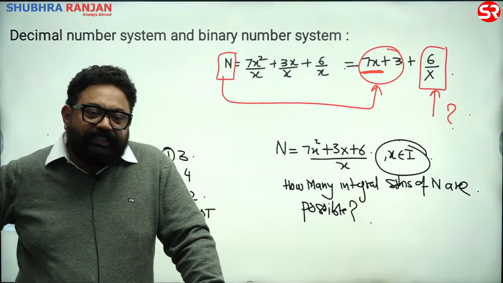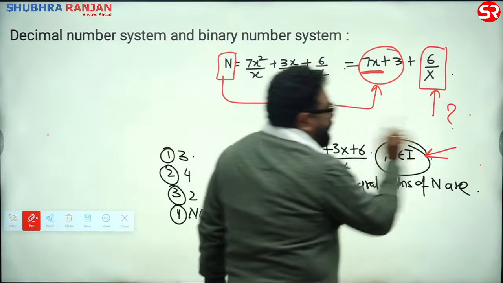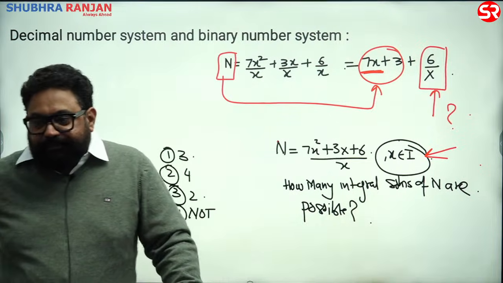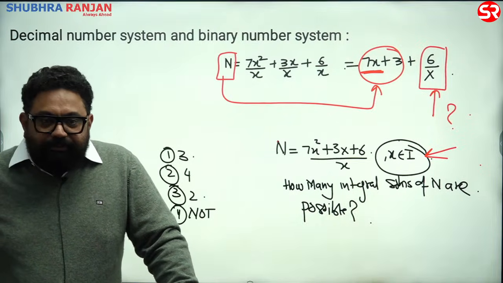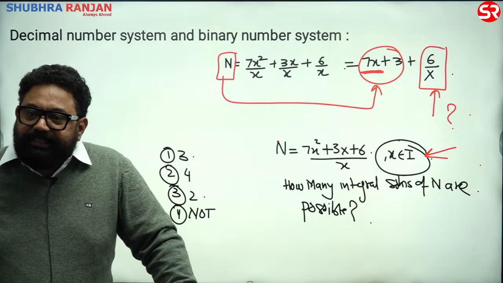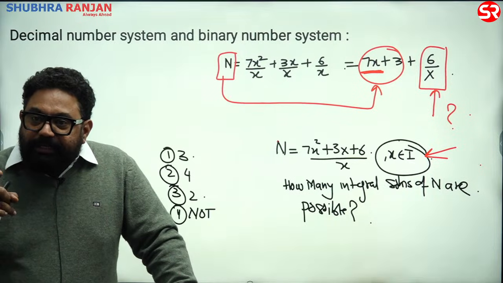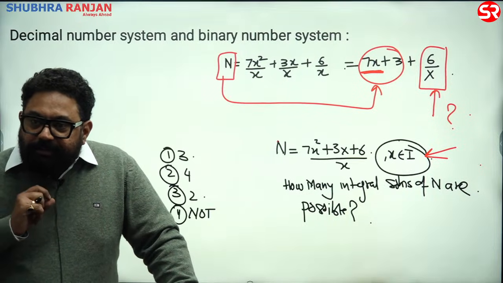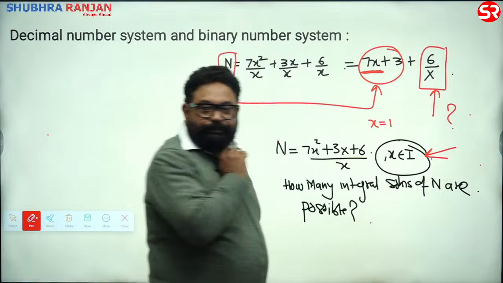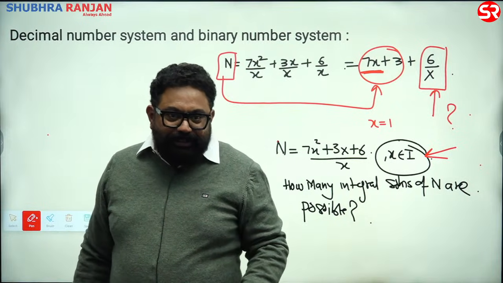See how brilliantly they have done it. Provided when x is an integer, now tell me, for what values of x is 6 upon x an integer? Which values of x? When x is a factor of 6, which means when x is 1. 6 upon 1 is what? I think one of the gentlemen has done it. 6 upon 1 is 6, sir.